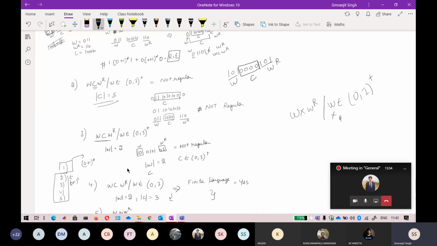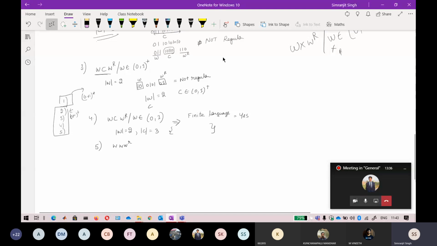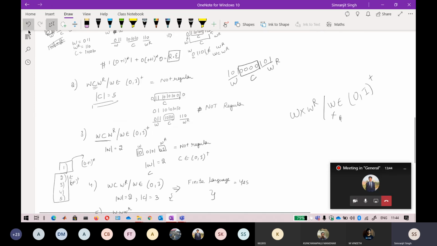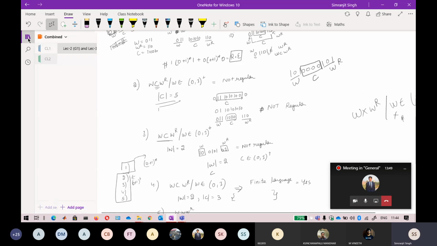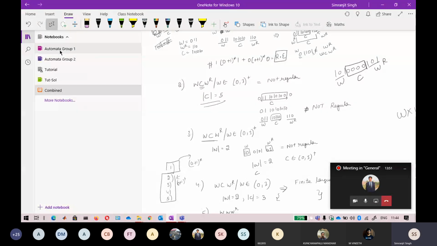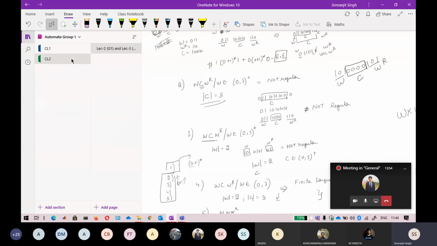Now in this one, a student asked me a question: what happens if I fix the length of W? I have told you wrong about this because I just moved ahead into the next lecture. Because I am limiting the length, it becomes a finite language. I will tell you how. Just wait for a minute.